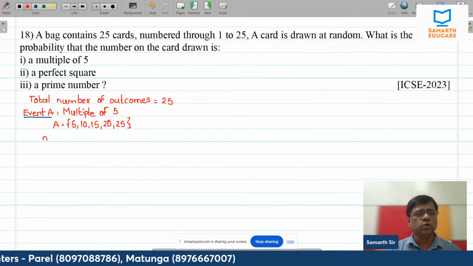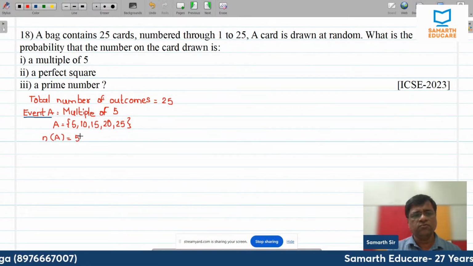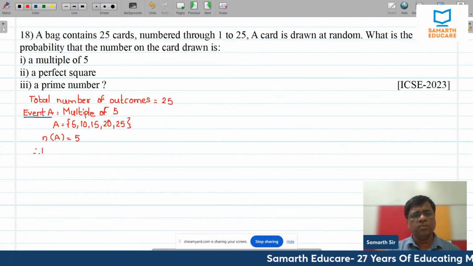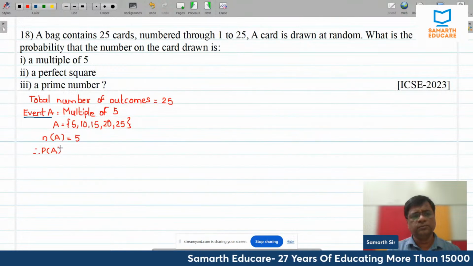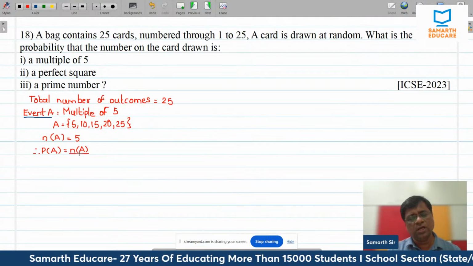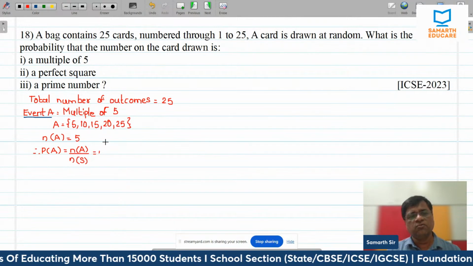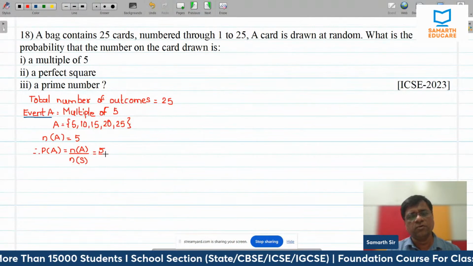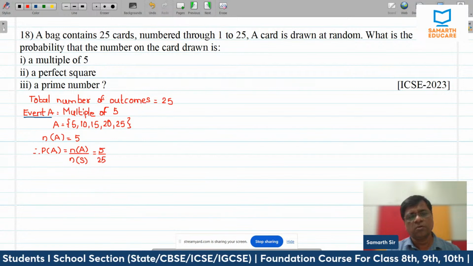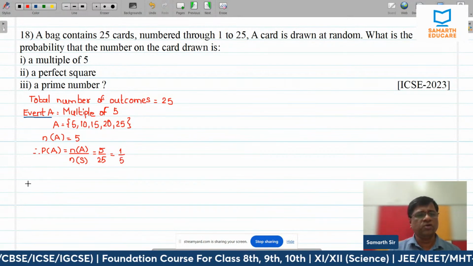Right? So, the number of favorable outcomes is, you can see 5 are there. Probability of event A is number of favorable outcomes, that is n of A, divided by total number of outcomes, that is n of S, that is 5 upon 25. Which is 1 upon 5.